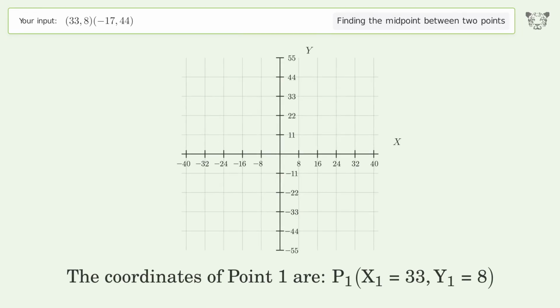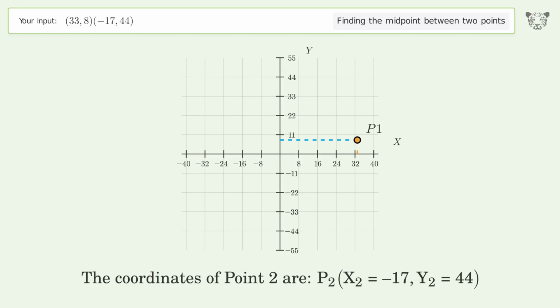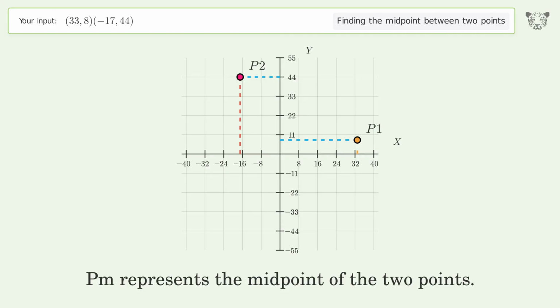The coordinates of point 1 are x1 equals 33, y1 equals 8. The coordinates of point 2 are x2 equals negative 17, y2 equals 44. PM represents the midpoint of the 2 points.